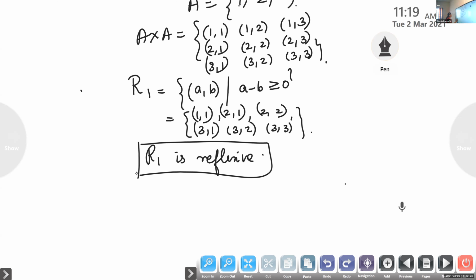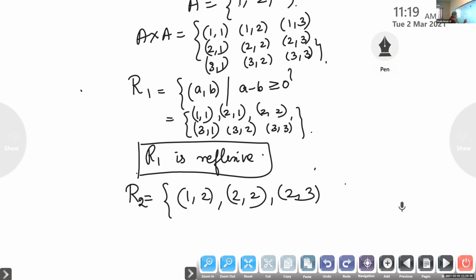Okay, suppose I'm giving a relation R2 like this. R2 is (1, 2), (2, 2), (2, 3). I'm just giving an example. Is it reflexive on A? No. Why? Because (1, 1) and (3, 3) are not there. 1 comma 1 does not belong.